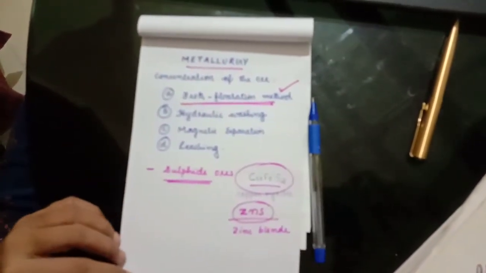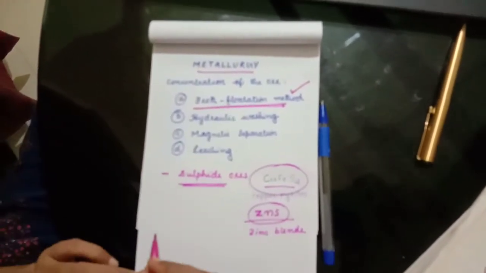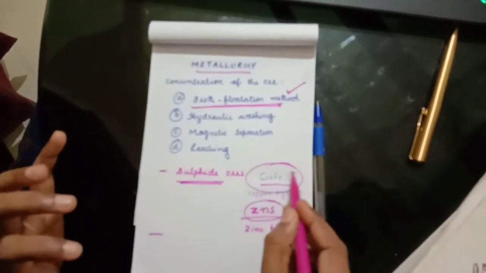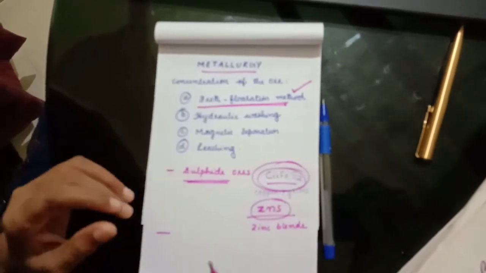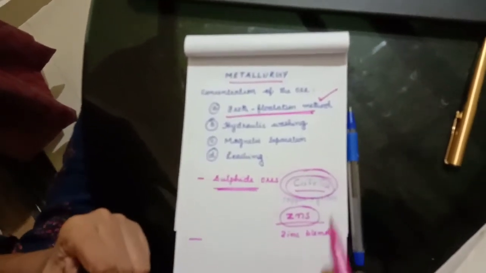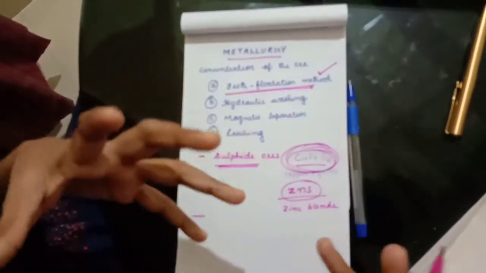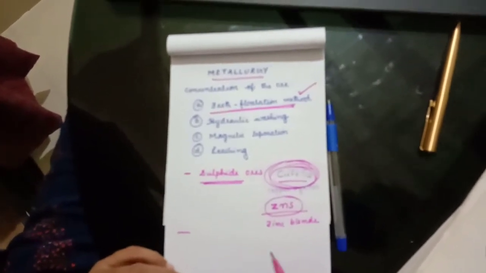The froth flotation method is based on the fact that the surface of the sulfide ores, the surface of that particular metal ore, is preferentially wetted by oils. That means these sulfide ores will have a preference for being wetted by oils, while the gangue will be preferentially wetted by water.